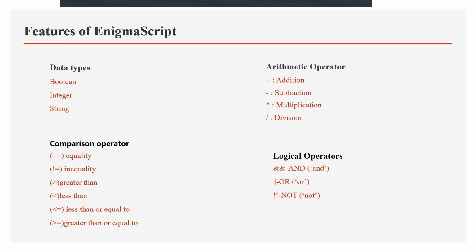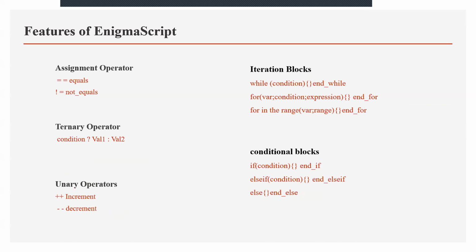In the next slide, we also included a few more operations: assignment operator, ternary operator, and unary operator, and looping blocks: while condition, for, and for in the range, and conditional blocks: if, else if, and else. Next slide.